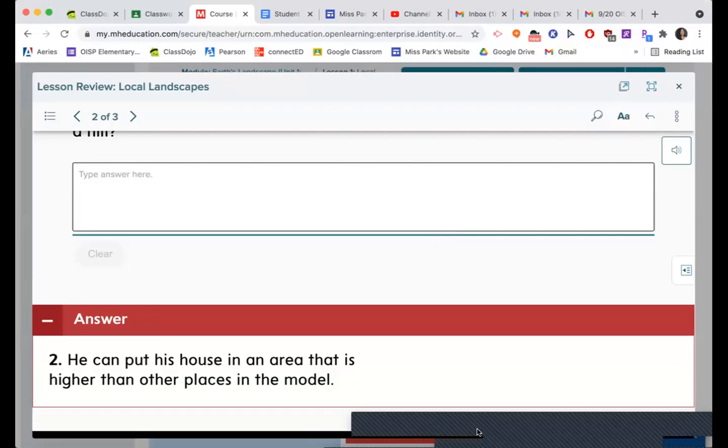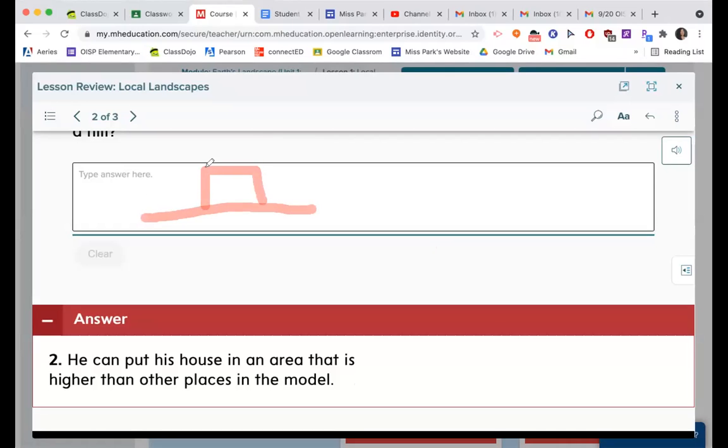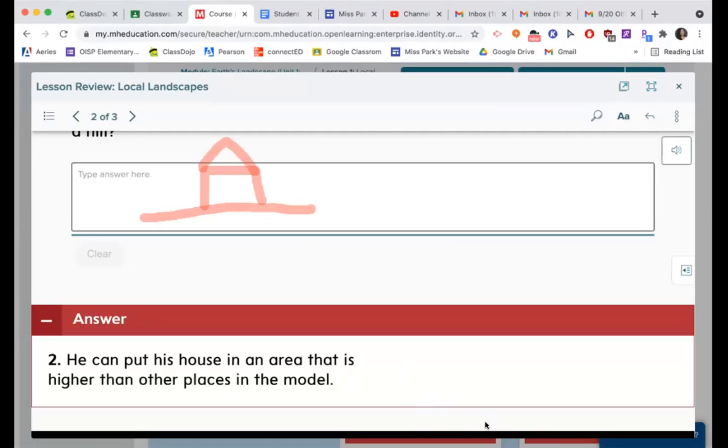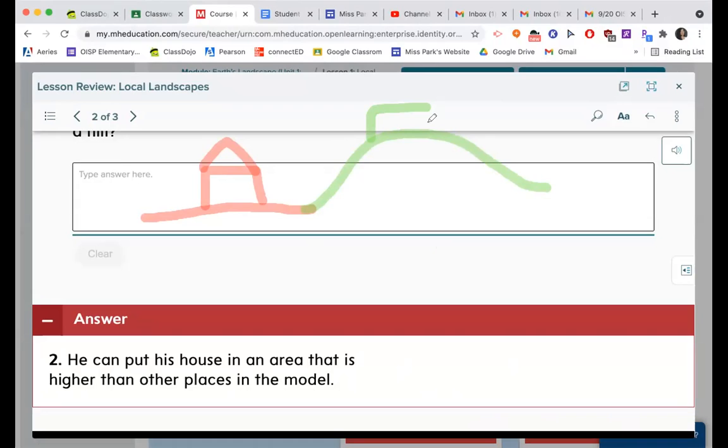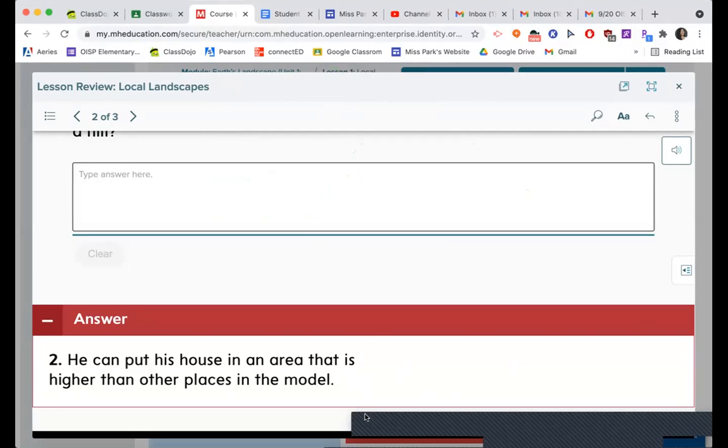You can also draw it. So let's say that here's a house. And then Ted's house is, let's say his house is green. So to show that Ted's house is on a hill, you can draw it in a higher place like this. And then this could be Ted's house. So how do we know that Ted's house is on a hill? Because it is higher than this house that is on the bottom of the hill. So that's one way you can do it.